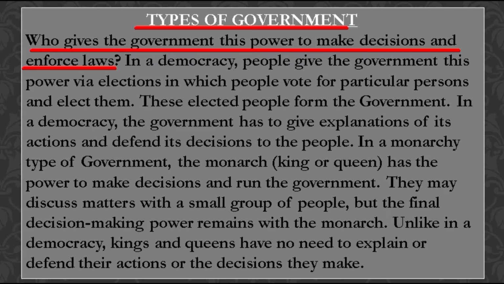And students, in a monarchical form of government, the king or queen can discuss matters with a small group of people, but the ultimate decision making power remains in the hand of the king or queen. And students, in a monarchical form of government, no one can question the decisions of the government, and kings and queens have no need to explain or defend their action or the decisions that they make.